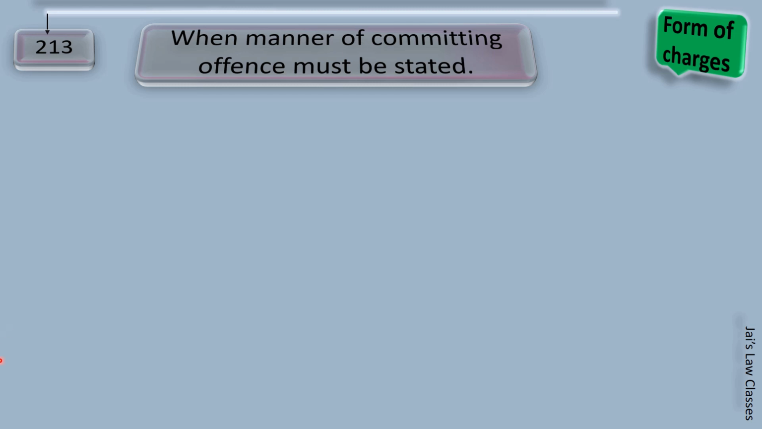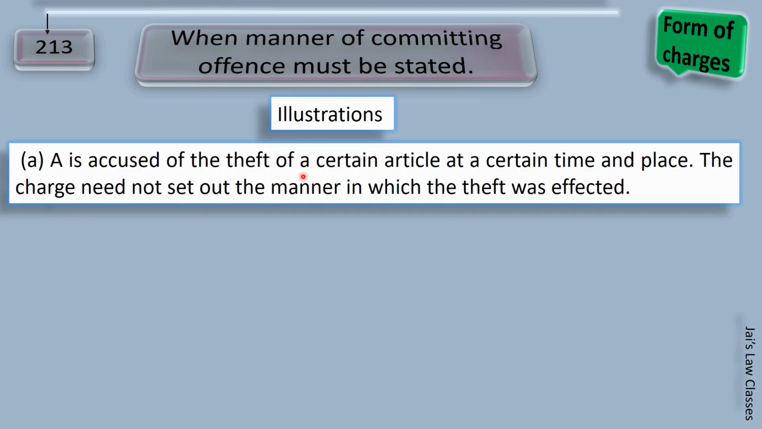Now let's cover the illustrations. A is accused of the theft of a certain article at a certain time and place. The charge need not set out the manner in which the theft was effected. Now it is clearly mentioned that we know the time and the place. So in this case, we don't need to explain the manner in which the theft was effected.